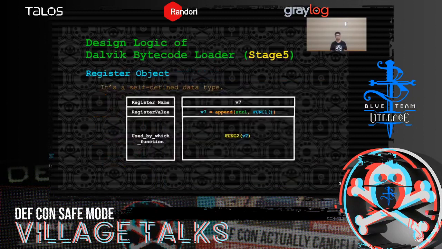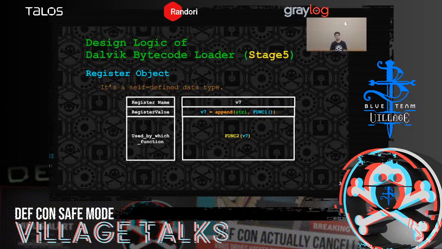To make this happen, we create a self-defined data type. We call it register object. In each register object, we store 3 kinds of information. Number 1, the register name. Number 2, the value of the register. And number 3, the function that used this register.